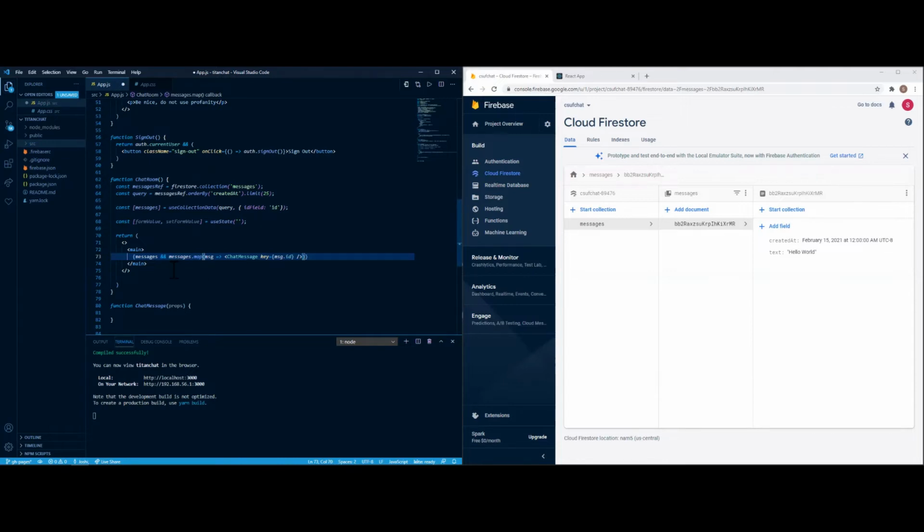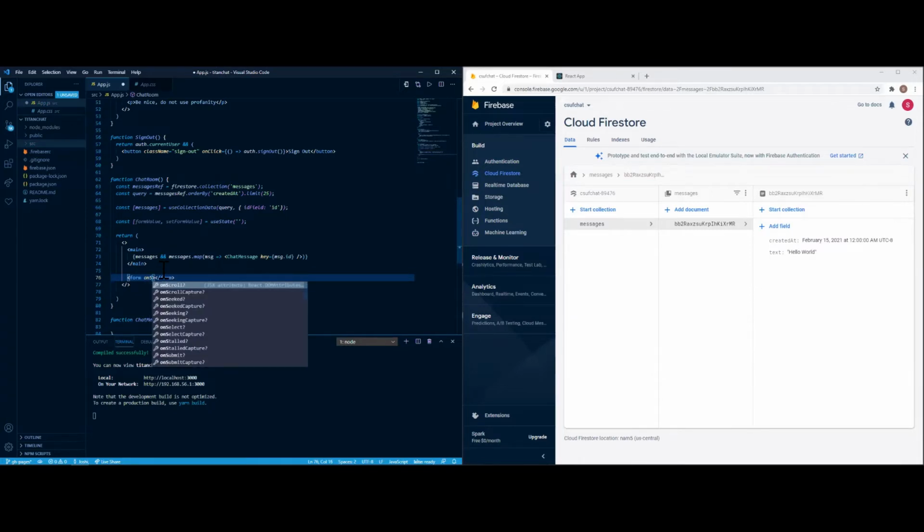And then after this portion, we're going to need the form. So form on submit is equal to send message, which is what we created already. Actually, no, we haven't.